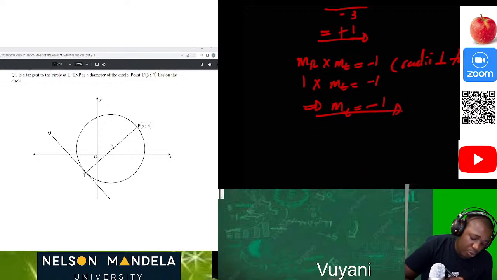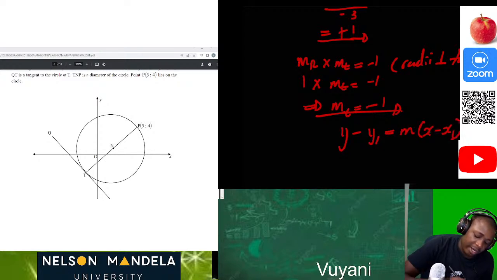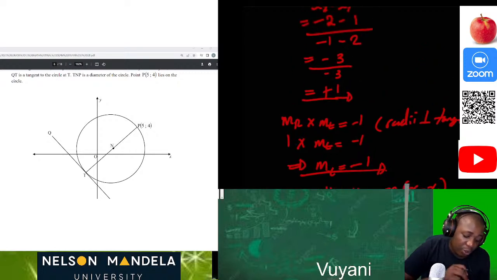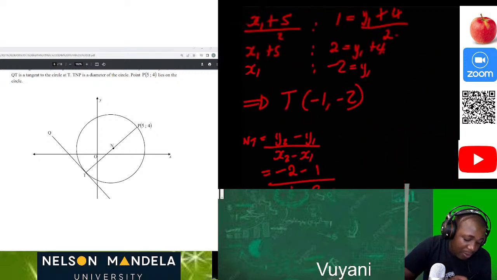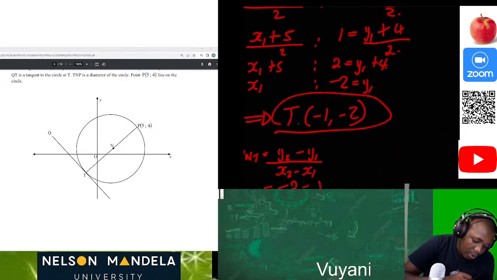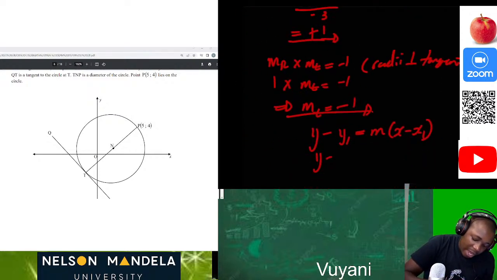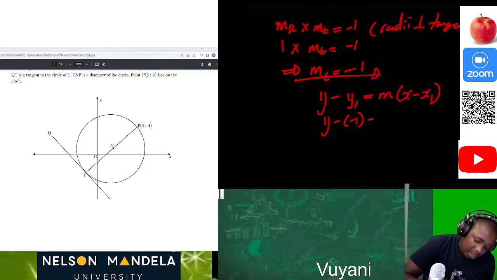Now from this point we can use y minus y1 equal to m(x minus x1). Then y minus, then we use the contact point. That's why we calculated this point T. So this will be y minus 1 equal to negative 1 times (x minus 2). Then we have y plus 1 equal to negative x plus 2.